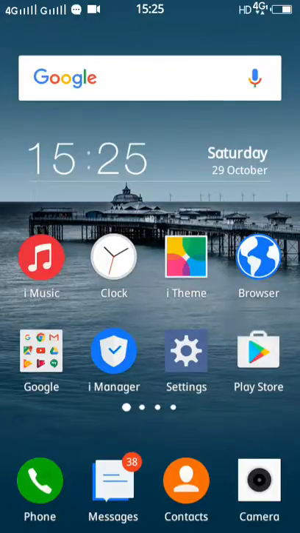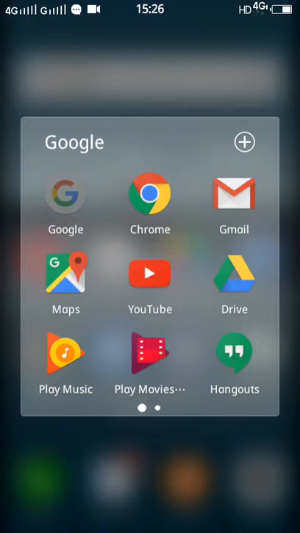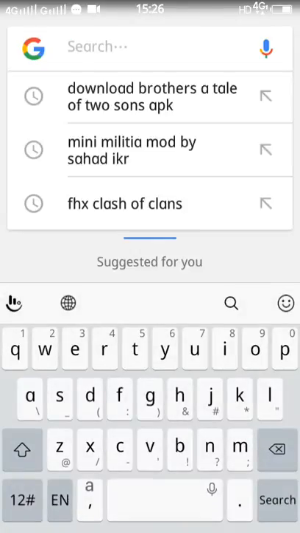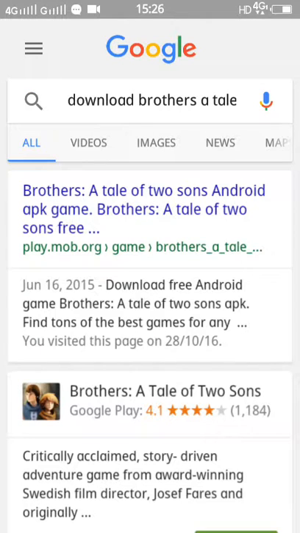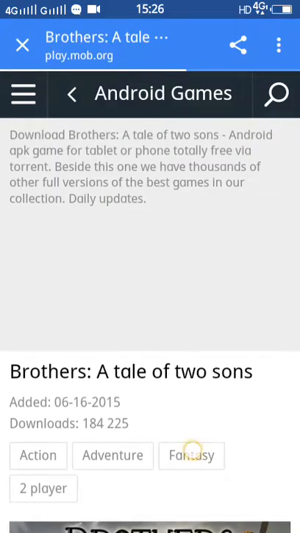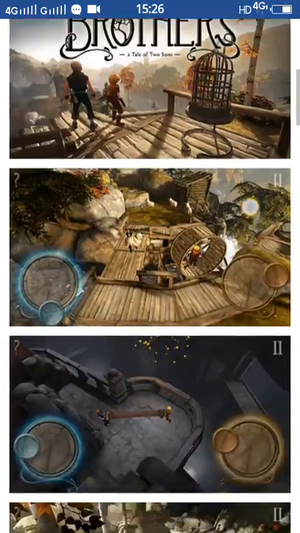I'm showing you how to install Brothers: A Tale of Two Sons. First we go to Google, then we search Brothers, download Brothers: A Tale of Two Sons APK. The first site will be Brothers: A Tale of Two Sons Android APK game, Brothers: A Tale of Two Sons free download. We click on it and we scroll down